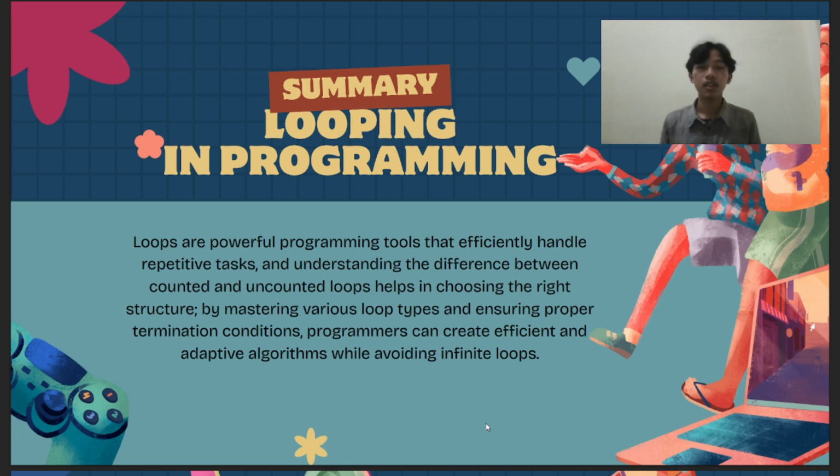Mastering loops enables us to write cleaner, faster, and more adaptive programs, while also avoiding common errors like infinite loops. Loops are the foundation for more advanced topics such as arrays, algorithms, and data processing.